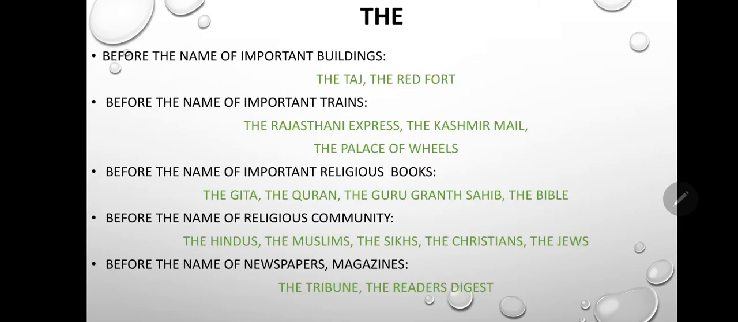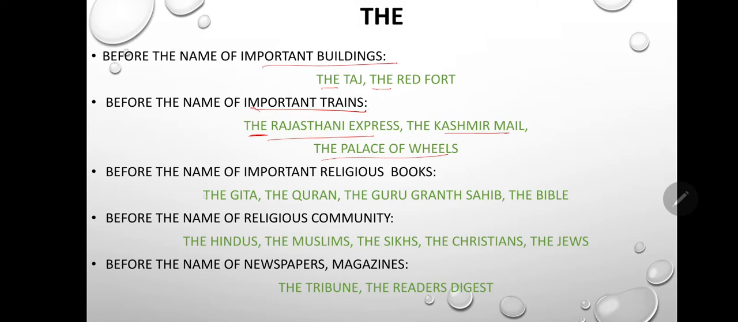Before the names of important buildings. For example, the Taj Mahal, the Red Fort. These are the names of important buildings, so we will use the article the before these buildings. Next, before the names of important trains, the Rajdhani Express, the Kashmir Mail, the Palace of Wheels. These are the names of important trains, so we use the before these names.